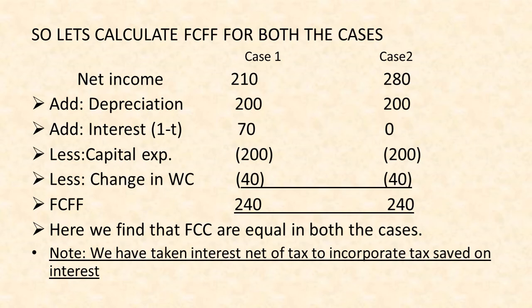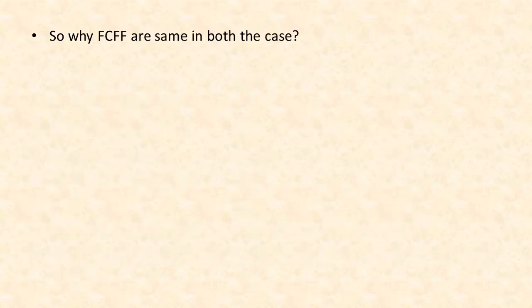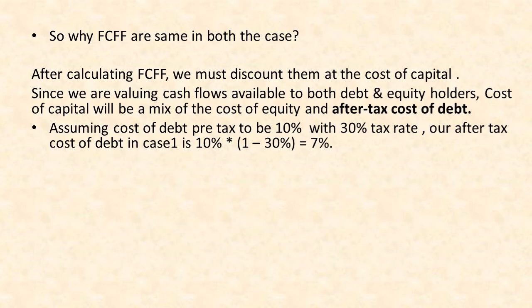So here we find that free cash flow to firm is equal in both the cases. Confusing, isn't it? So why is FCFF the same in both the cases? After calculating FCFF, we must discount it at the cost of capital. And since we are calculating the cash flows available to the entire company, the cost of capital will consist of cost of equity as well as cost of debt. Now we can take cost of debt as after-tax cost of debt or pre-tax cost of debt. We always take after-tax cost of debt.